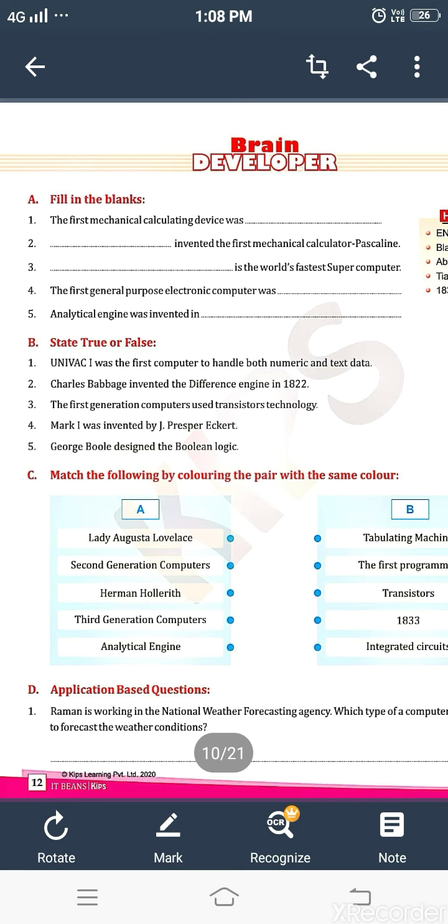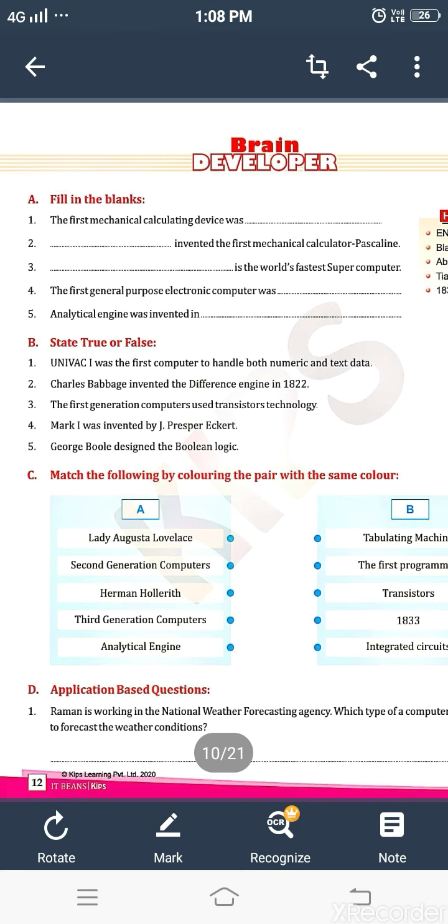Yes, it is true. Now come to exercise C, that is match the following. Here the columns are divided into A and B. We have to match A with B. The first is Lady Augusta Ada Lovelace, match with the first programmer. Second generation computers, match with transistor. Herman Hollerith, match with tabulating machine. Third generation computers, match with integrated circuit. Analytical engine, match with 1833.